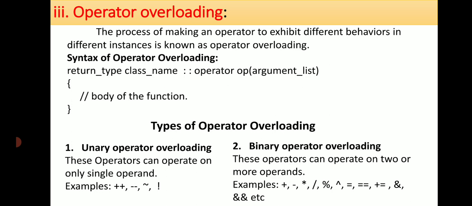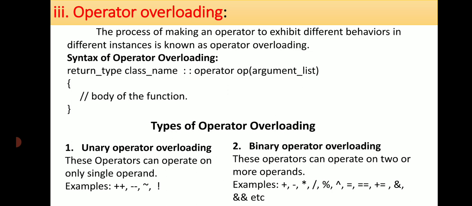Unary operator overloading. The operator which operates on a single operand is called a unary operator, meaning the operator will operate on only one operand, only one element or one variable, like ++a. Here a is the operand and ++ is an increment operator, which operates on only one operand. Similarly, -- is the decrement operator, and there are negation and not operators. These are all performed on only one operand.